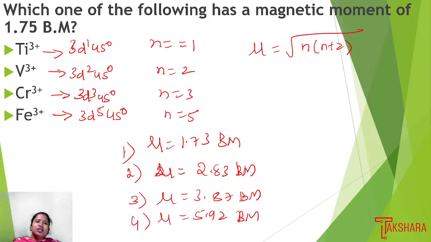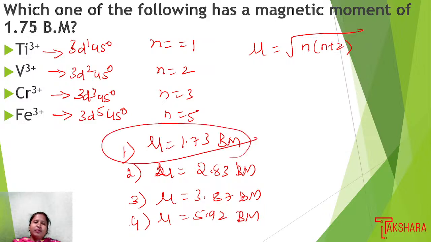So the one that has a magnetic moment of 1.75 Bohr magneton is titanium plus 3. So option 1 is the right answer.